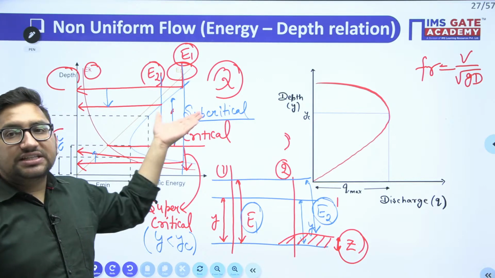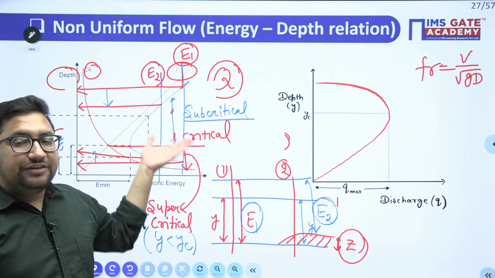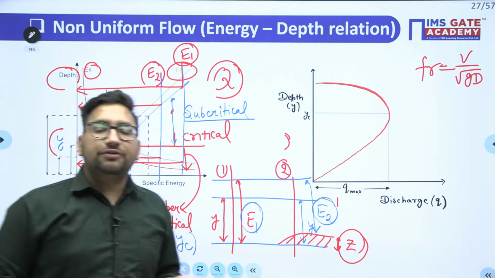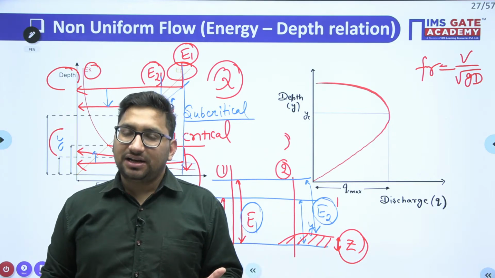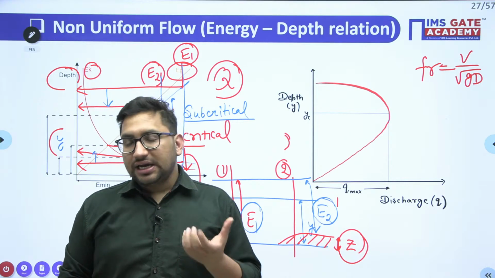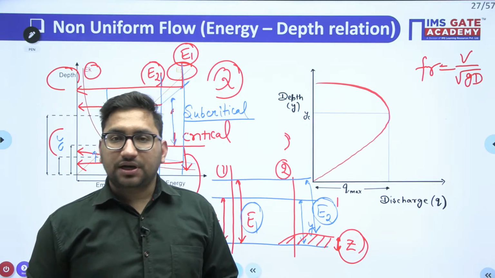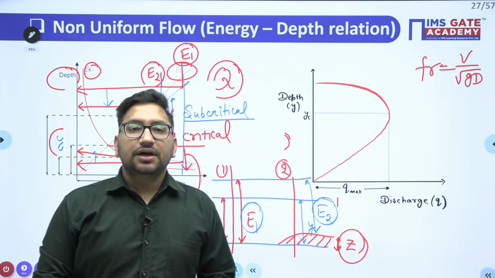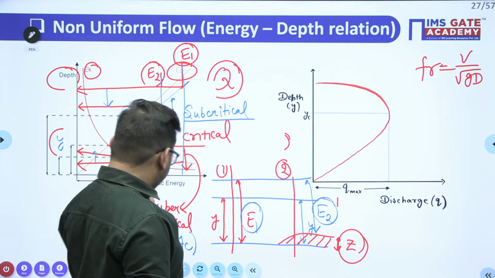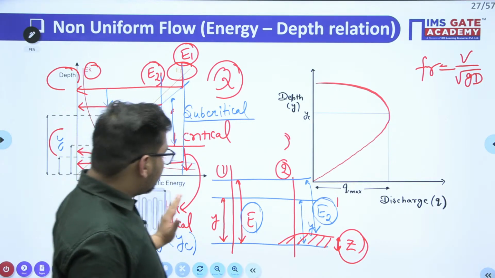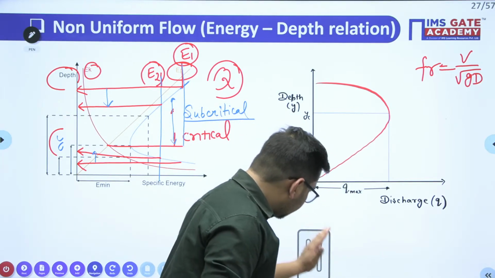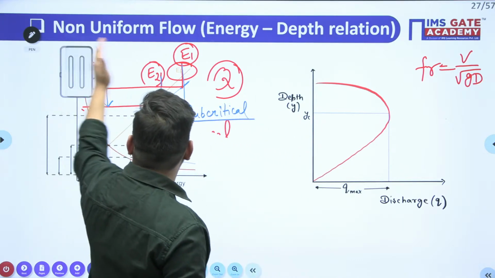So it will depend upon the type of flow. So you have to first define the type of flow. How can you define the type of flow? Based on the Froude's number. If you calculate the Froude number, if it is equal to 1, it is critical. If Froude number is greater than 1, it will be supercritical. And if Froude's number is less than 1, it is going to be subcritical flow. Clear? Now, this is particularly the variation of specific energy.